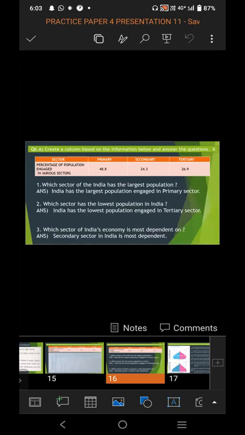So either you draw a graph and give the answers to the 3 questions, or you can solve question number 6b. In that, a graph is given and 6 questions are asked on that particular graph, and all the 6 questions you have to answer.